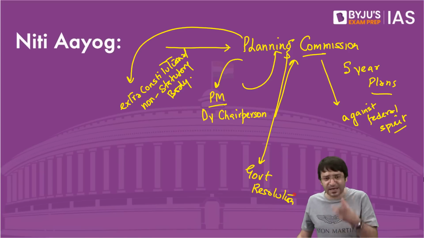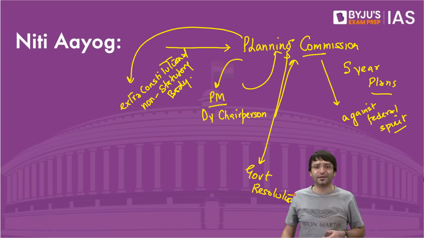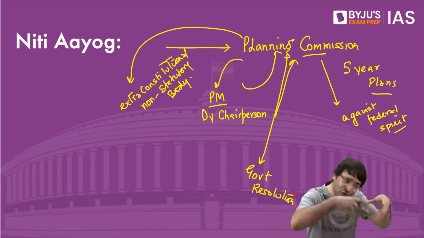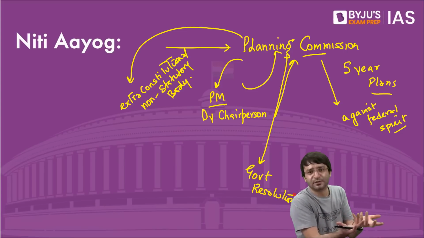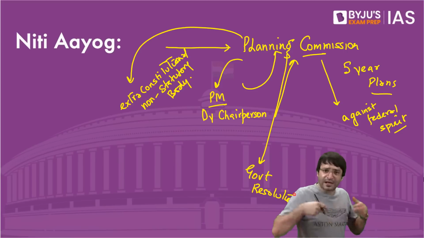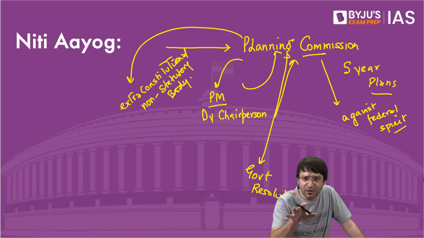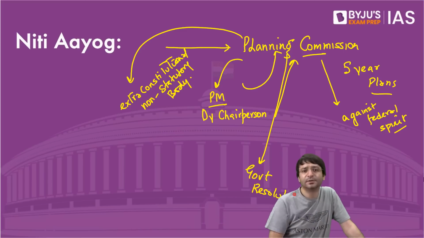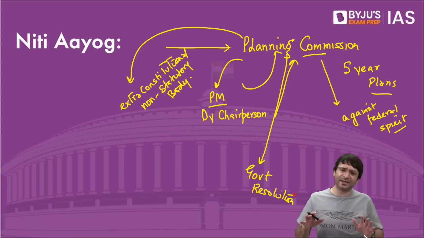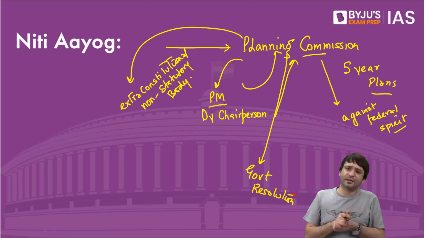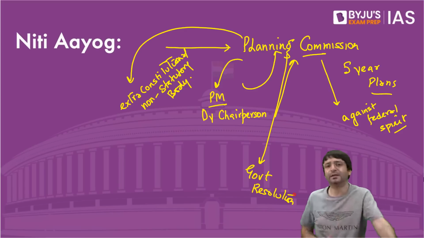This is like an insult to chief ministers, to states, where for their money, they have to go to a body which is not created by the Constitution. And they decide what and how we will develop. This one size fits all strategy won't work. The Planning Commission sitting in Delhi decides how development should take place in the entire country. And they will allocate money to various states. And all these chief ministers will have to come to Delhi with a begging bowl, please give us money.